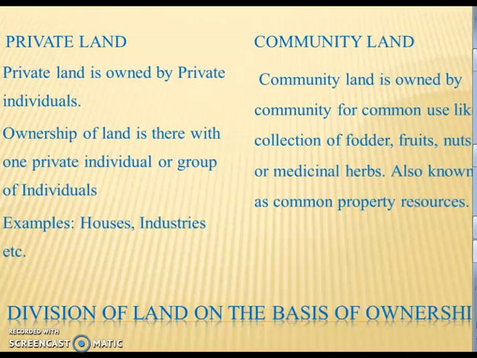On the other hand, community lands are owned by the community for common work, common use, like collection of fodder, fruits, nuts, or medical herbs. They are also known as common property resources.